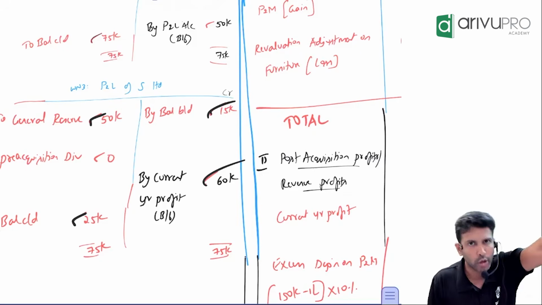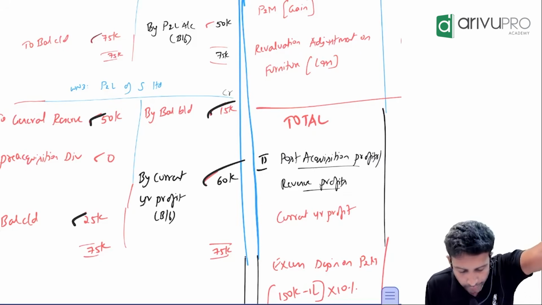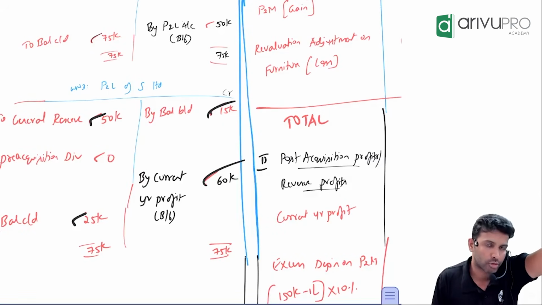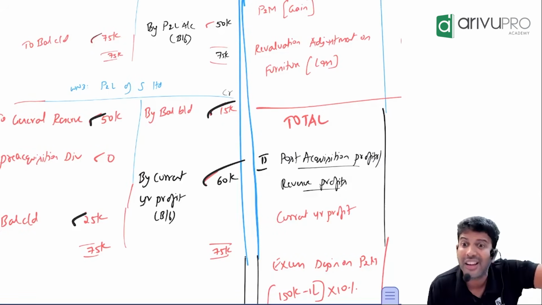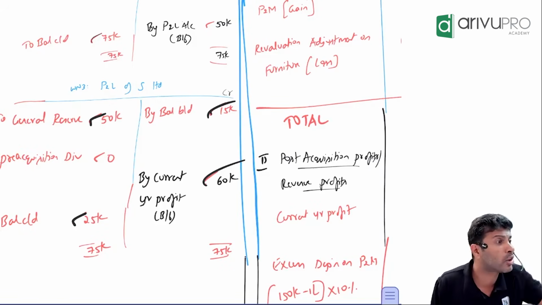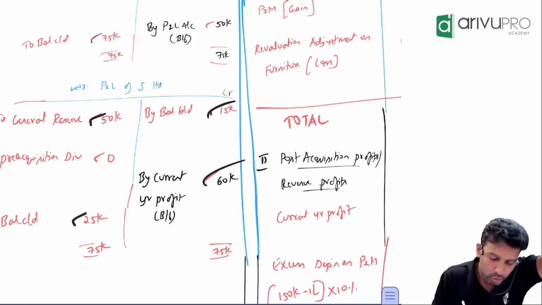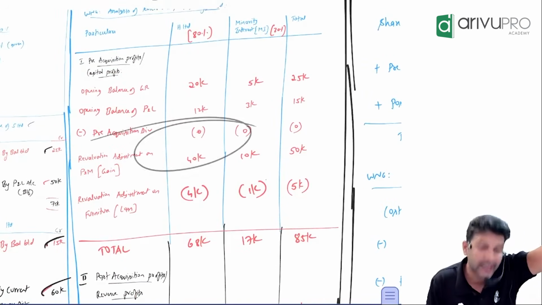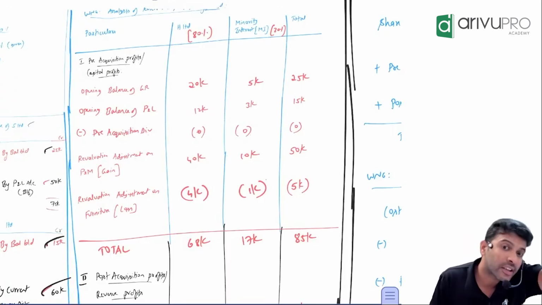Or if you want to adjust it, there is one way to adjust it. Now, you transferred how much from P&L to general reserve? 50,000. So because of this, the P&L balance reduced. If the balance reduces, is it a positive apportionment or a negative apportionment? Negative apportionment. So you give 50,000 as a negative apportionment. Correct? Yes.